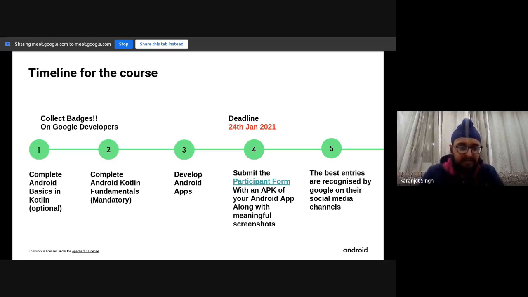As I said earlier, completing the first course, the basic one, Android Basics in Kotlin, you will not earn a certificate because it's still in development. Google is adding on courses, so they're not providing certificates for that. If you complete the second course, you will be getting a certificate. And if you submit before this particular deadline, 24th Jan, the official deadline as of now, you will be eligible for recognition by Google on their social media channels. And you'll get a great certificate to boast about with the developer profile with the badges as I showed you. Okay. Could you please repeat?